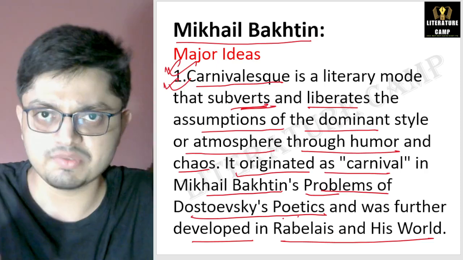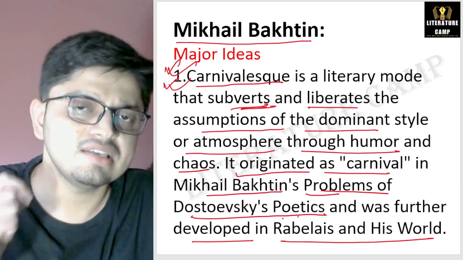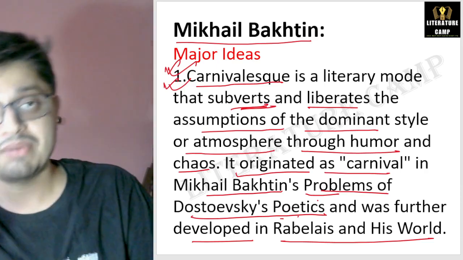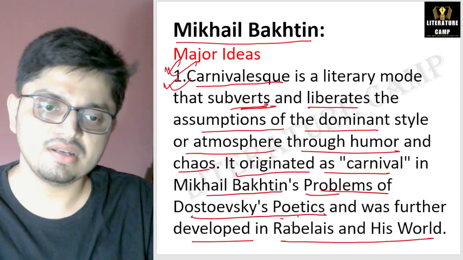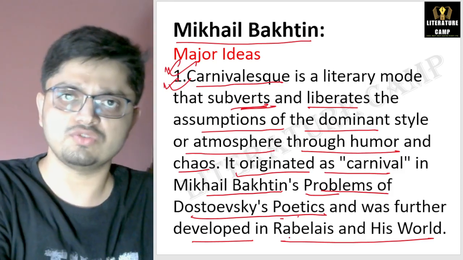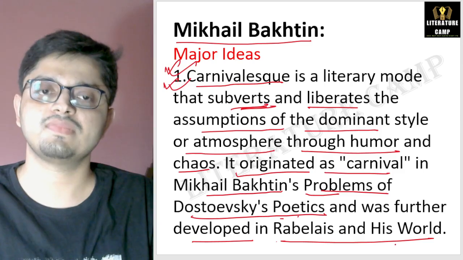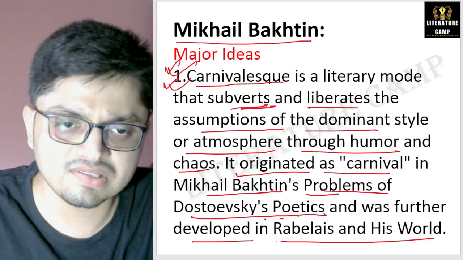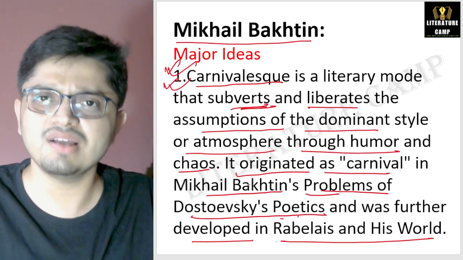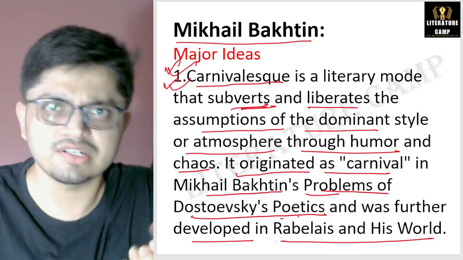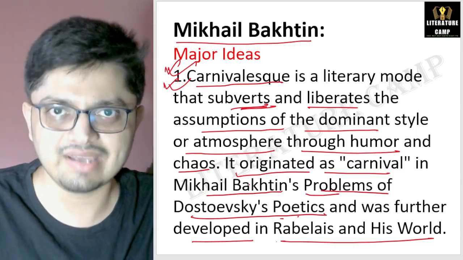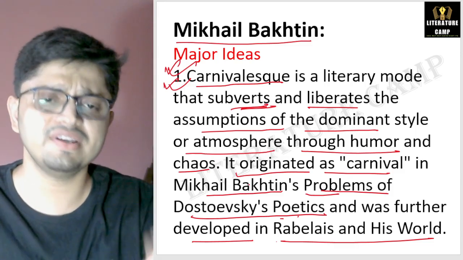This is the number one piece of information we need to know. Secondly, he developed this concept in another work, Rabelais and His World. Please make a note of this. Carnival is a social institution where power is subverted. So this is very important.